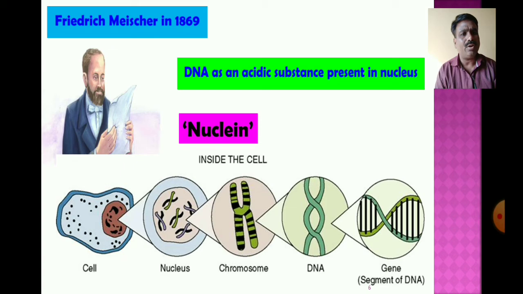Inside the chromosome there is DNA, deoxyribose nucleic acid, and the gene is a segment of the DNA, a small part of DNA.